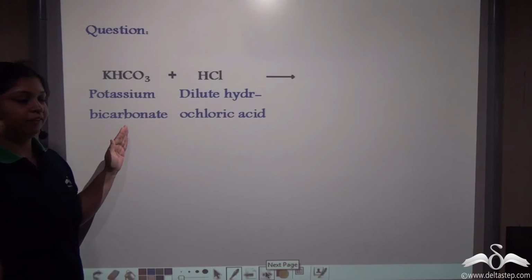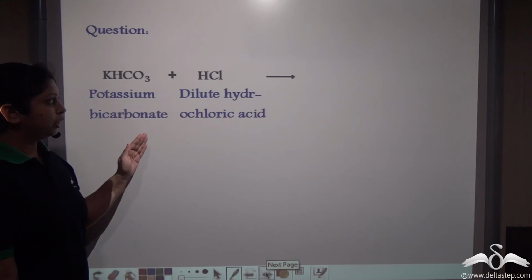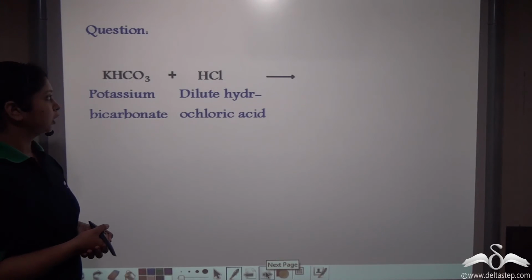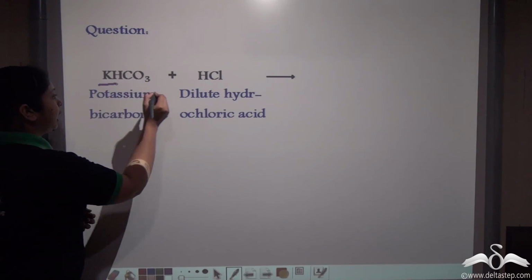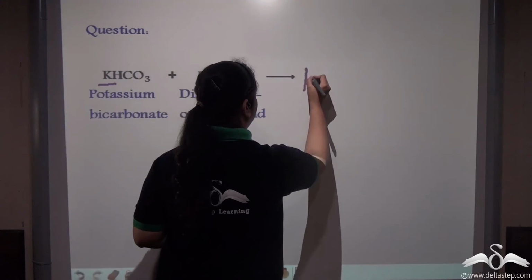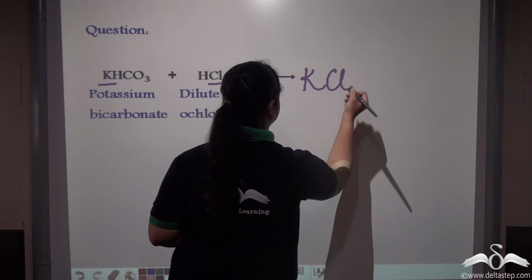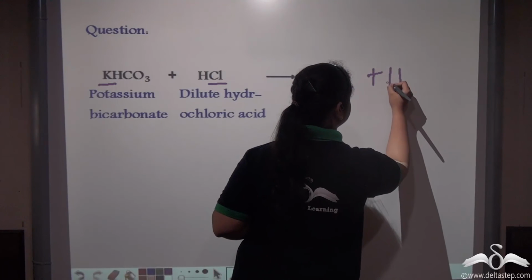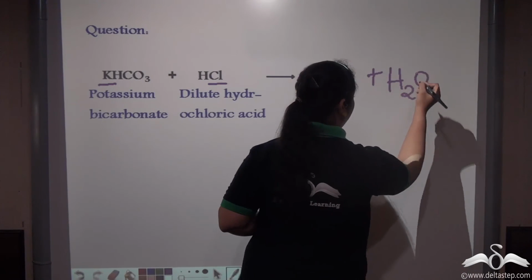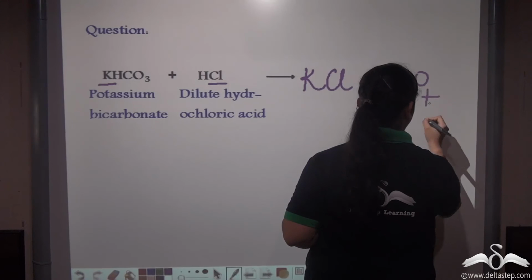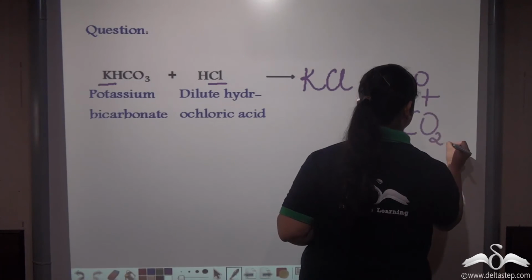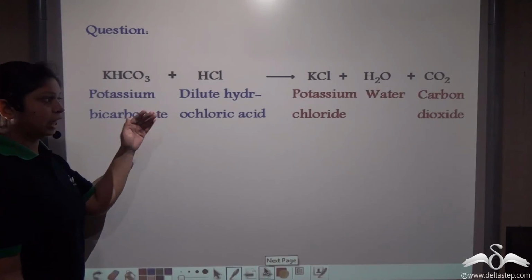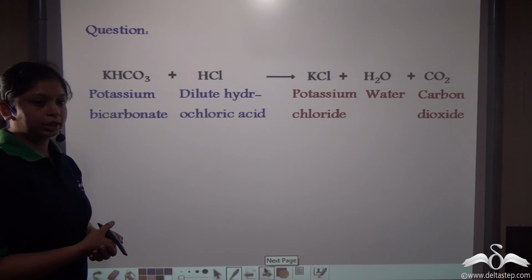So can you tell me, if we take potassium bicarbonate and treat it with dilute hydrochloric acid, what will be the products formed? Well, we can understand that the salt here would be potassium chloride. We'll get water and we'll get carbon dioxide. See, potassium chloride as the salt, water and carbon dioxide.